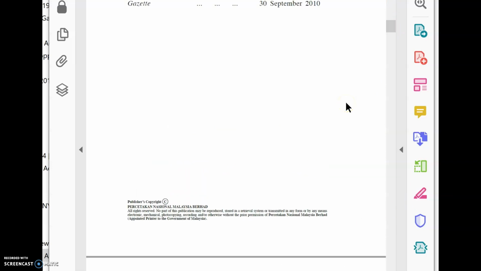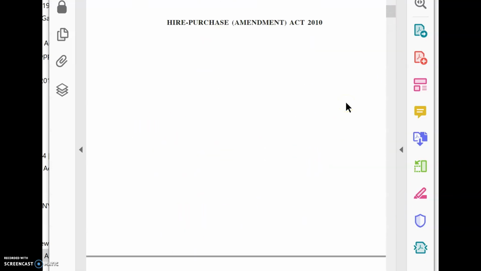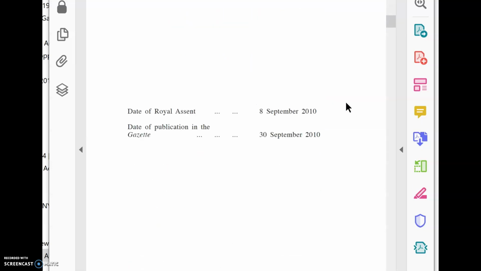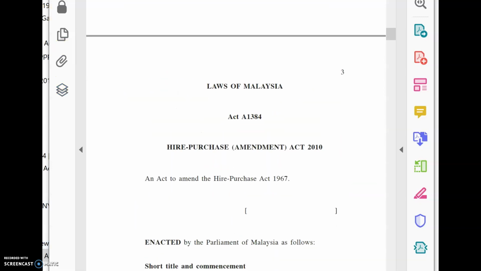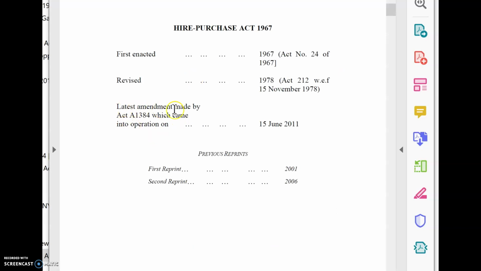Okay, look at what it says here. This is the Hire Purchase Amendment Act. Date of Royal Assent, 8th of September. Date of publication in the Gazette, 30th of September. Now look at this act. Latest amendment made by Act A1384, which is the Hire Purchase Amendment Act, which came into operation on 15 June 2011. So it has already been amended.